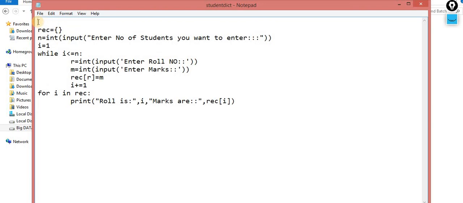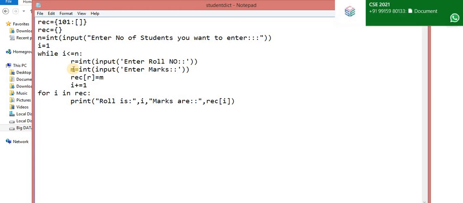Now in the next case, what I need is, you should ask the city, the class or branch, name, marks and branch. So I need a dictionary something like this. That is your assignment. Let's suppose the roll number 1 is 1. Now this one is the dictionary, this one is basically the data.